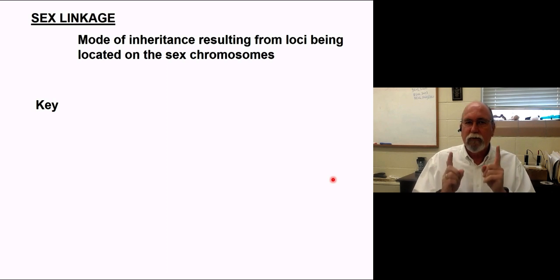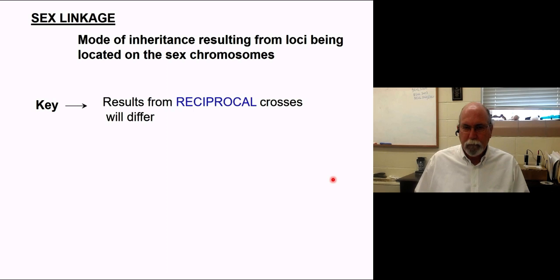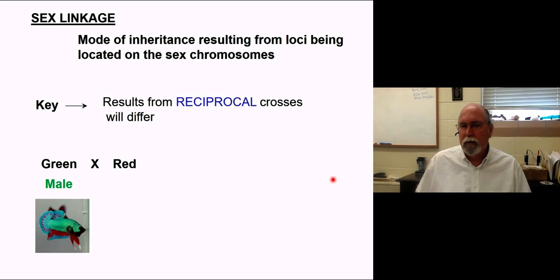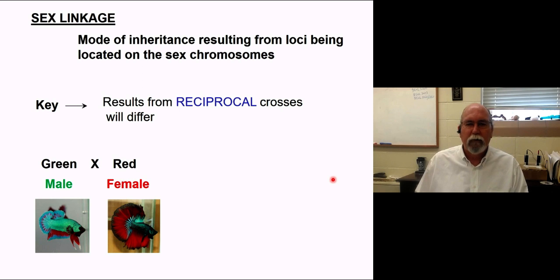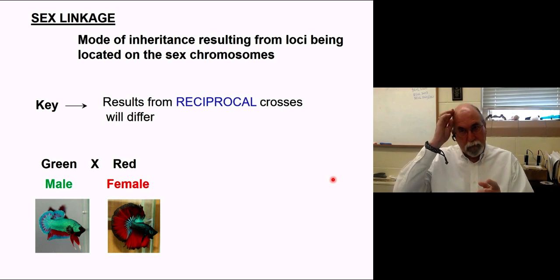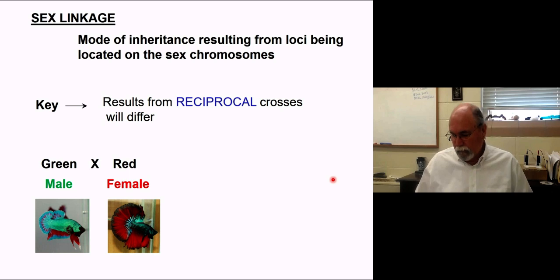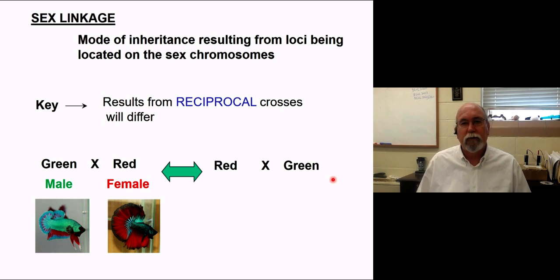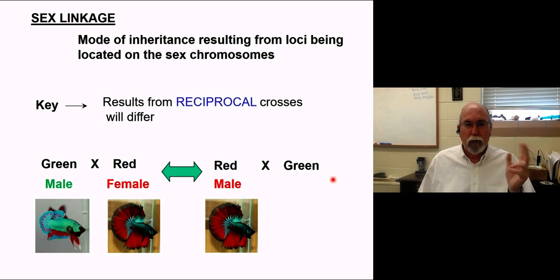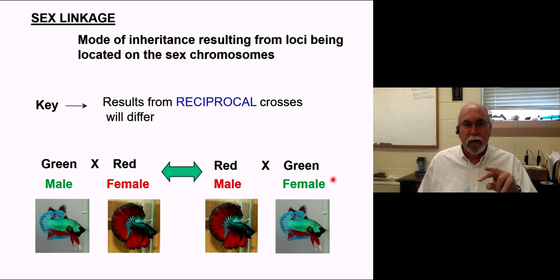So sex linkage has a key itself. It has a signature. And where we're going to see that signature is this: the results from reciprocal crosses will differ. Now, what a reciprocal cross means is this. If we set up a cross where maybe we have a green male and we cross it with a red female, you go to the F1, the F2, you get an outcome. Reciprocal means that you reciprocate. You do something, but you do it slightly differently. What we're going to do differently here is change the male to red and the female to green. That's all we're going to do.